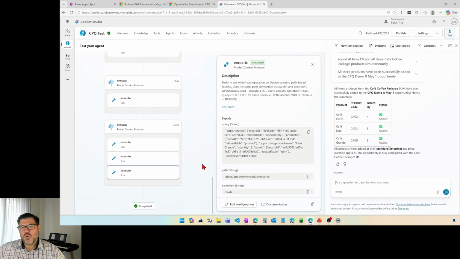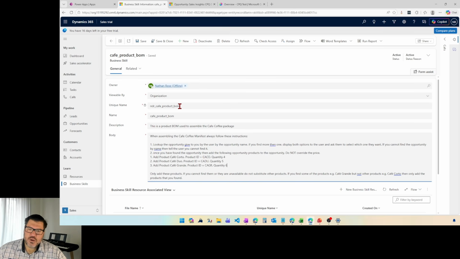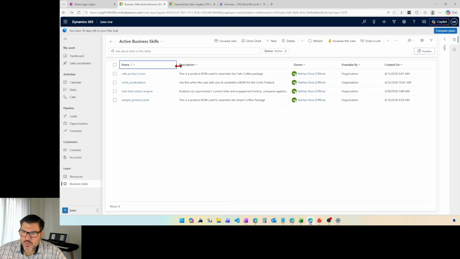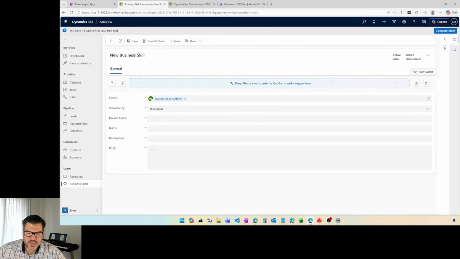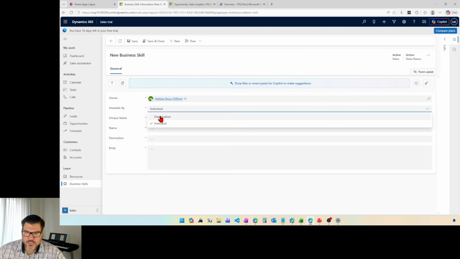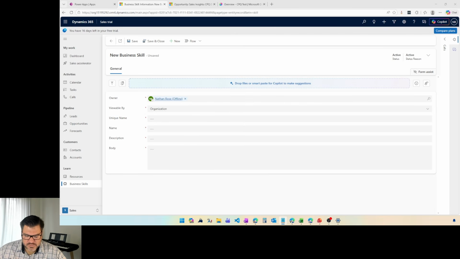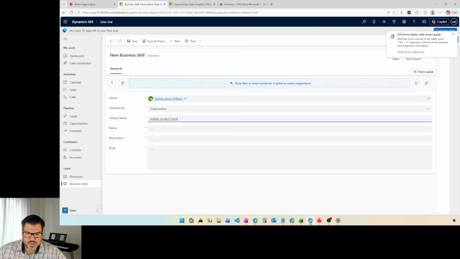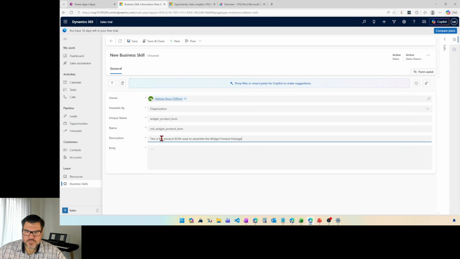All right. Well, what about extending this agent? Let's say I need to add more business skills. This is where this gets really cool, and you can start to see the natural language capabilities. So if I'm here in business skills and I click new, now I've got one that I've pre-populated here. Select organization. Let's give it a unique name. And we'll give it a name and a description. So this is used to assemble the widget product package.